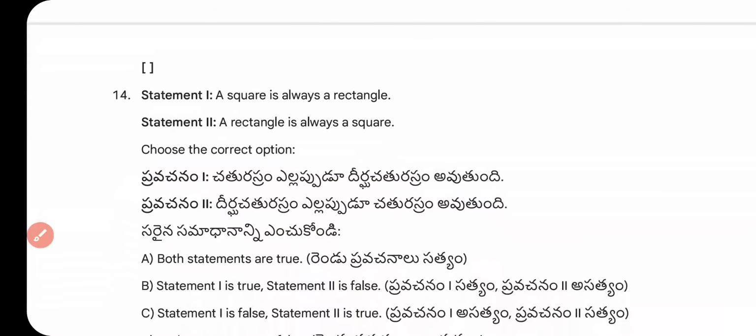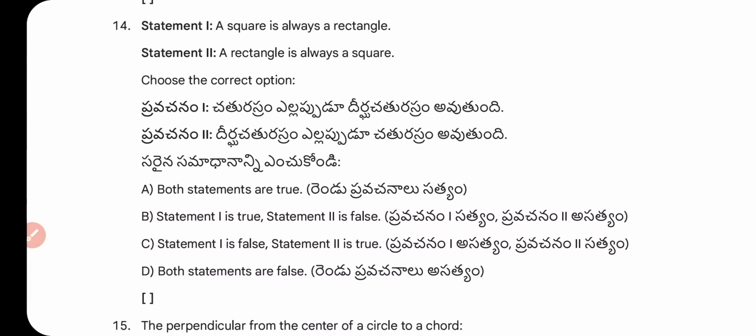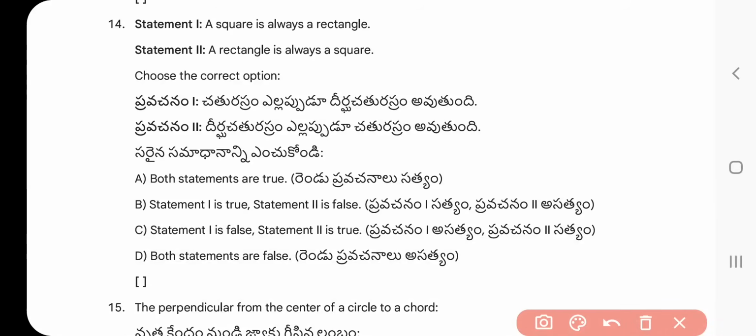Question number 14. Statement 1 and statement 2, choose the correct answer. Statement 1: A square is always a rectangle. Statement 2: A rectangle is always a square. Options: both statements are true; statement 1 is true, statement 2 is false; statement 1 is false, statement 2 is true; both statements are false. What is the right answer? Option B. Statement 1 is true. Statement 2 is false.